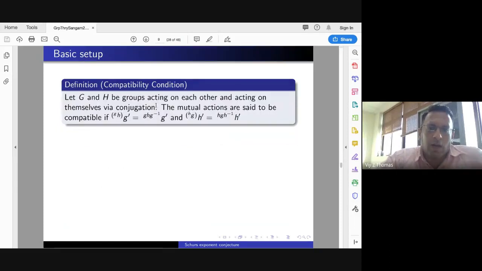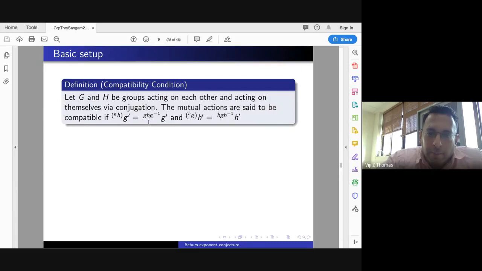Now let me tell you what the group G tensor G and G exterior G, G wedge G, are. There are groups, and I will try to introduce this group. So let G and H be groups acting on each other and acting on themselves via conjugation. The mutual actions are said to be compatible if this condition holds, and same for H. This is for all G, G prime belonging to G, and H, H prime belonging to H. Here, of course, I have to parenthesize. Putting too many parentheses makes it very difficult.